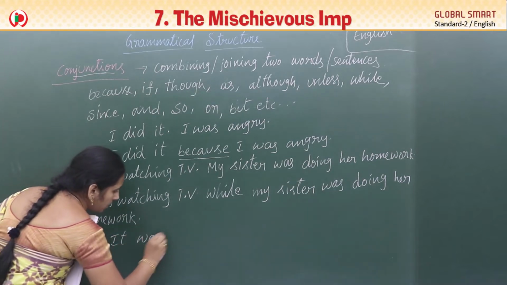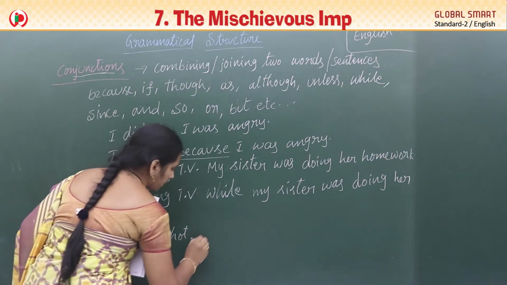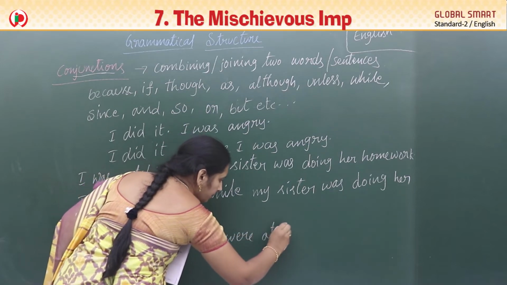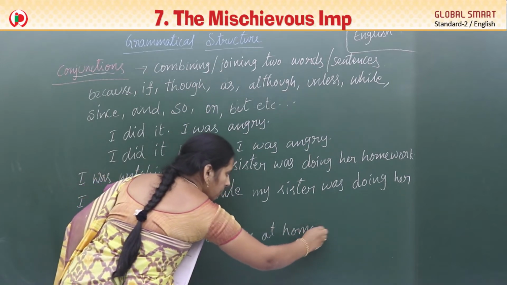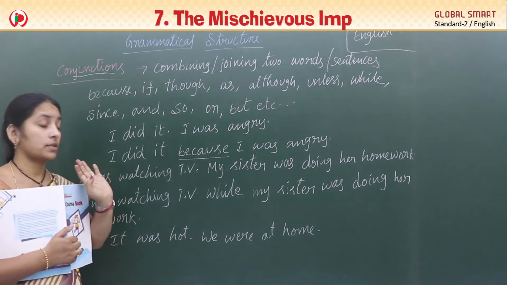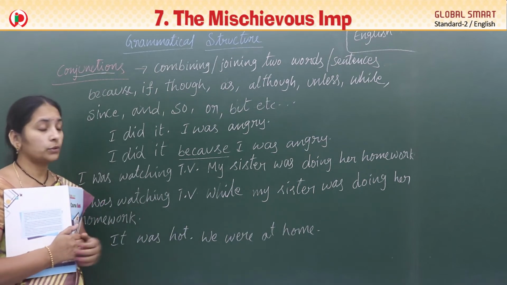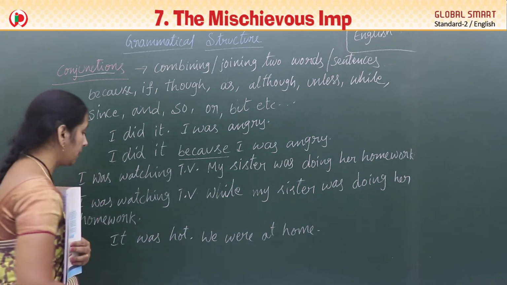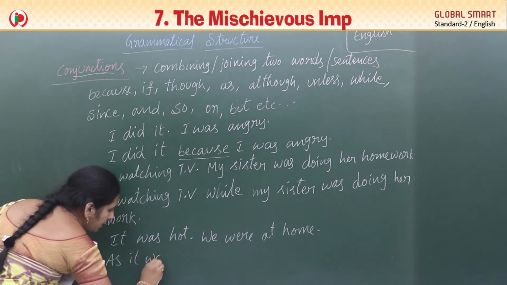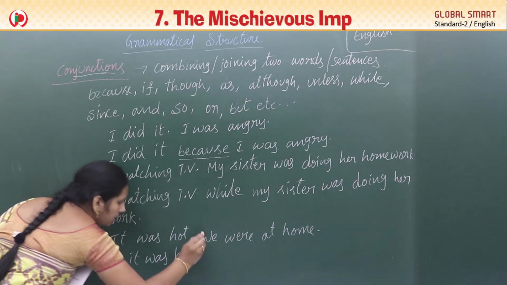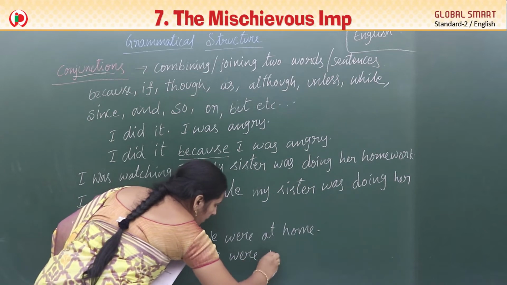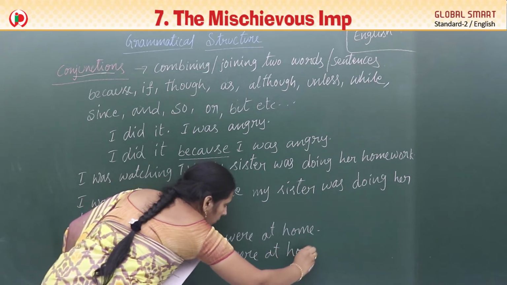It was hot. We were at home. So it was hot outside, so we were at home. To combine it, what can we write? As it was hot, we were at home.